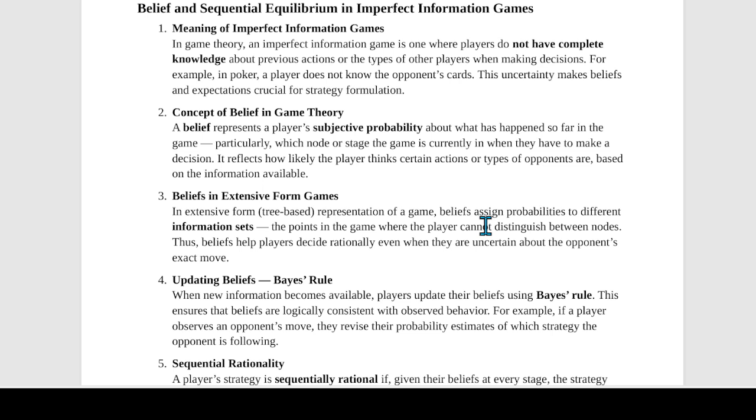पूरी information नहीं है. So one example would be poker, the game of poker where players cannot see each other's cards. तो वो हो गया imperfect information game. So decisions must be made with uncertainty.